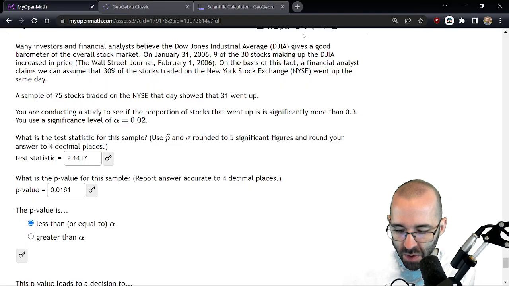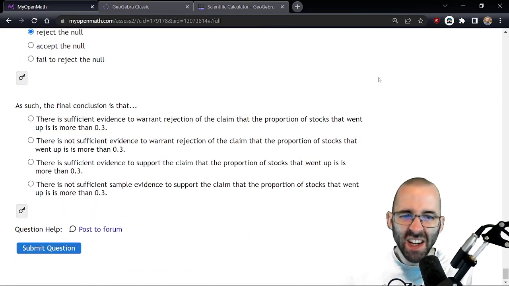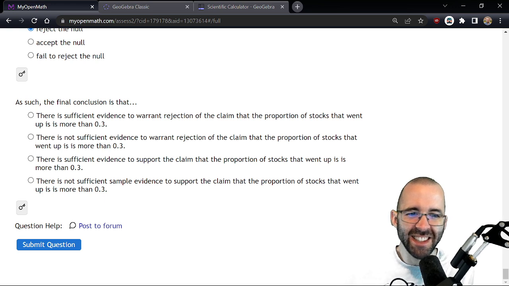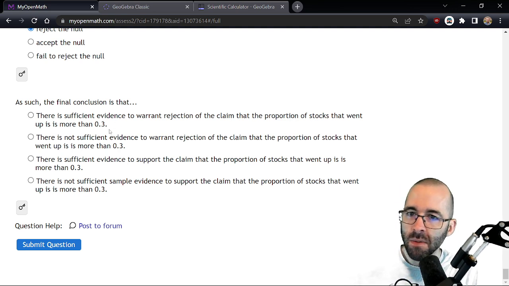So how do we put that into words? Sometimes the multiple choice ones on these are a little weird. There is sufficient evidence. That's all right. So that part is right. There is significant evidence to reject that claim. To warrant rejection of the claim that the proportion of stocks that went up is more than 0.3? No, we're rejecting the claim that the proportion that went up is 0.3.